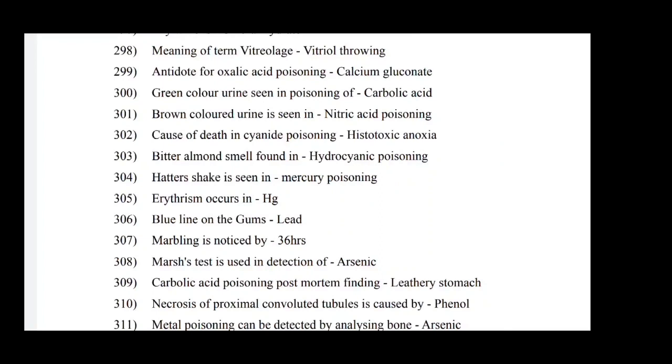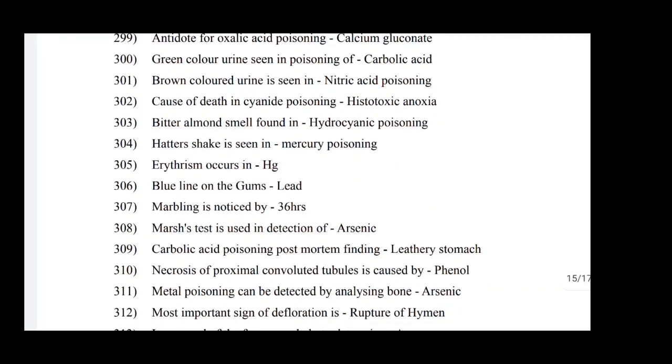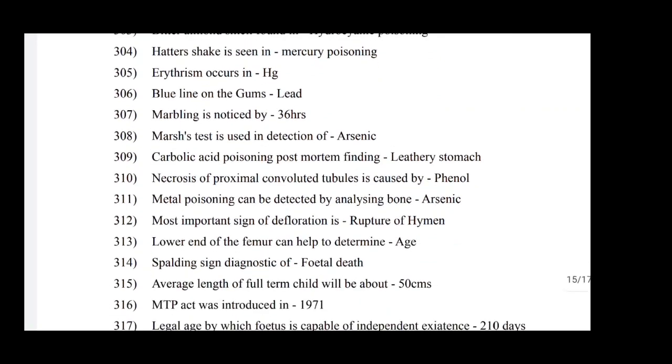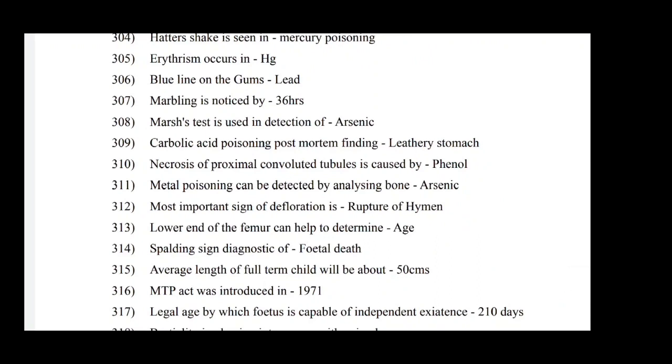Hatter's shake is seen in mercury poisoning. Erethism occurs in mercury. Blue line on the gums is lead. Marbling is noticed by 36 hours. Marsh test is used in detection of arsenic. Carbolic acid poisoning, post-mortem finding, leathery stomach. Necrosis of proximal convoluted tubules is caused by phenol. Metal poisoning can be detected by analyzing bone, as in arsenic.